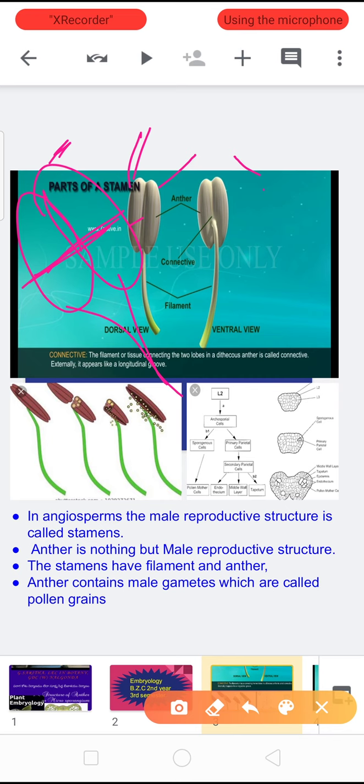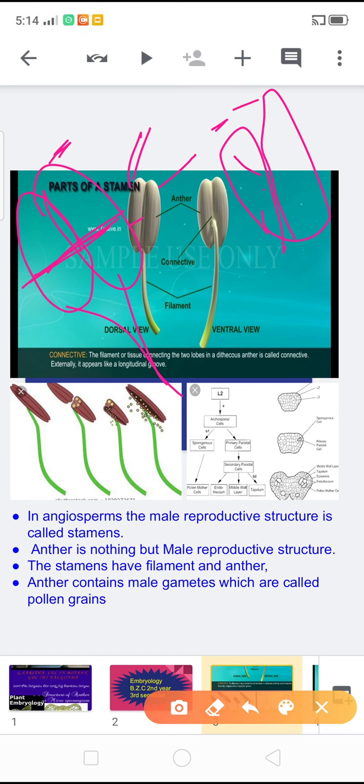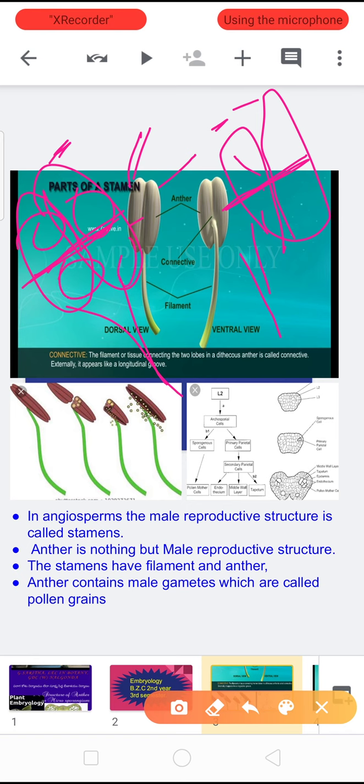Anther having two lobes is called dithecous anther.